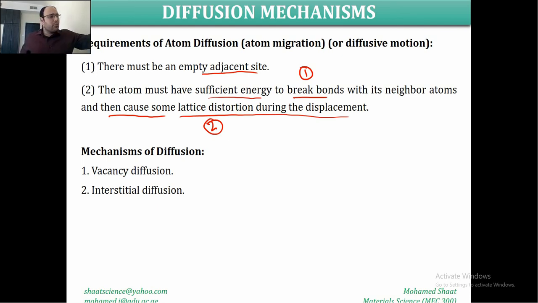Then this atom is going to diffuse to another lattice site. Breaking the bond requires energy, and the easiest way of achieving this energy is heating the material. This is consistent with vacancy formation. As we discussed in chapter 4, to form vacancies, we should heat the material, right?